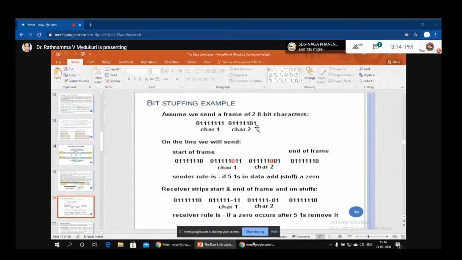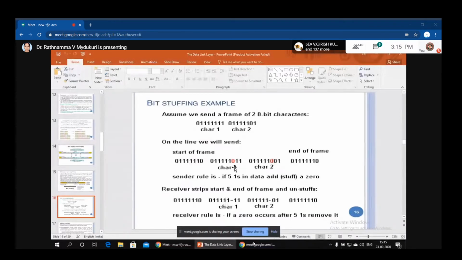Similarly, go for character 2 here. So actually we have 1, 2, 3, 4, 5 ones, but followed by 0, that is normal data. Even though it is normal data, if you have 5 continuous ones, a 0 bit is stuffed here. Okay, so this is called bit stuffing. When the receiver receives this data, what will he do?